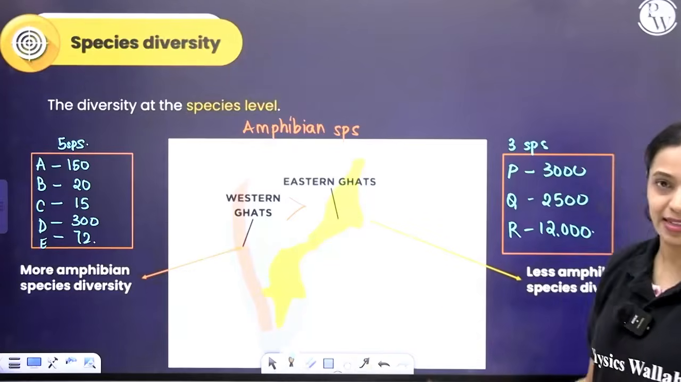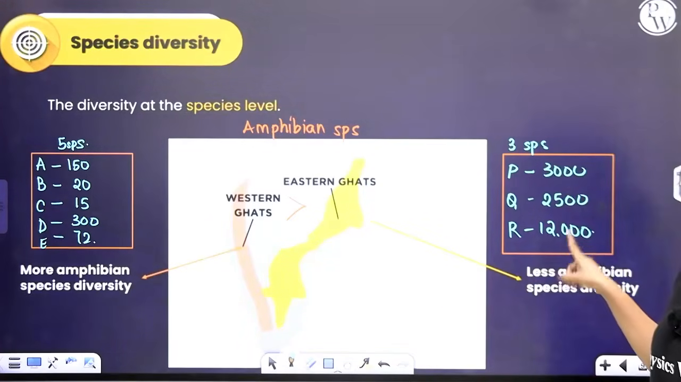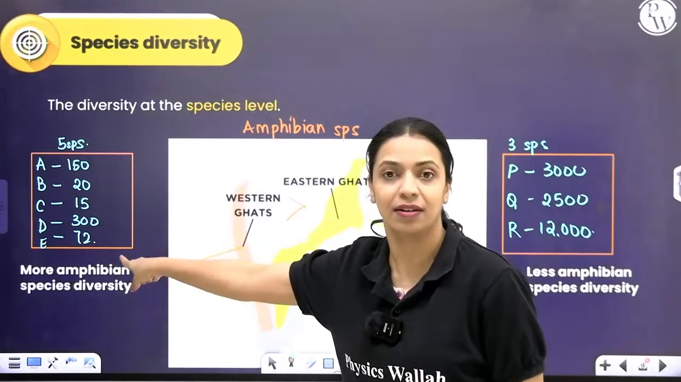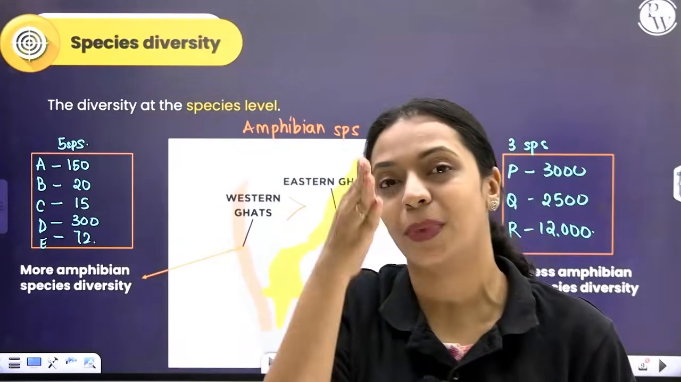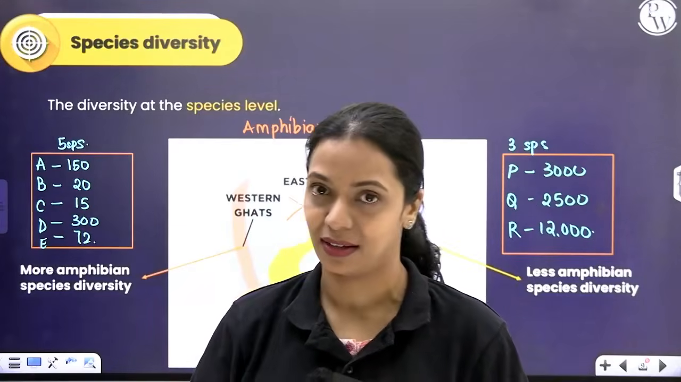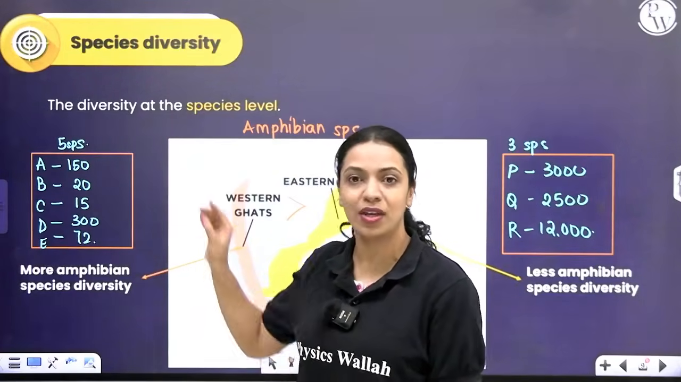Now, if you look at these numbers, you know that clearly the number of amphibians here is more than the number of amphibians here. But when we're talking about species diversity, we're specifically focusing on how many different species are there. Over here, you have 5 different species, but the total number of amphibians is less.